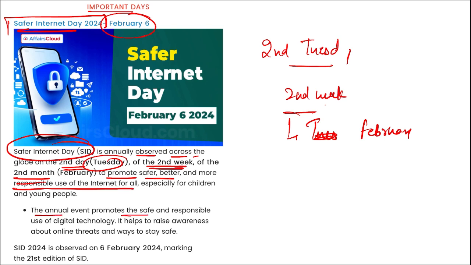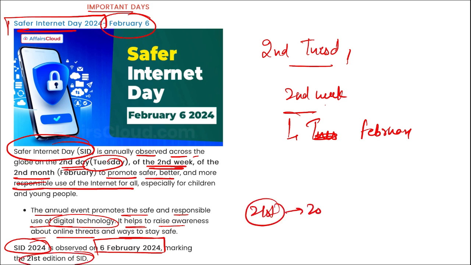The annual event promotes the safe and responsible use of digital technology. It also helps to raise awareness about online threats and ways to stay safe. And this SID, Safer Internet Day 2024, is observed on 6th of February 2024, making it the 21st edition that was observed in 2024. That is Safer Internet Day.